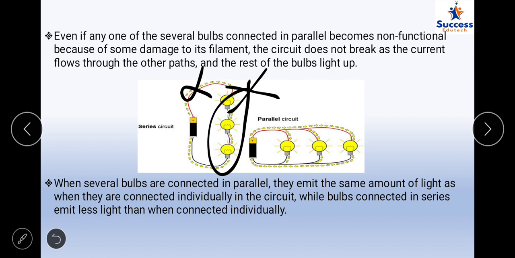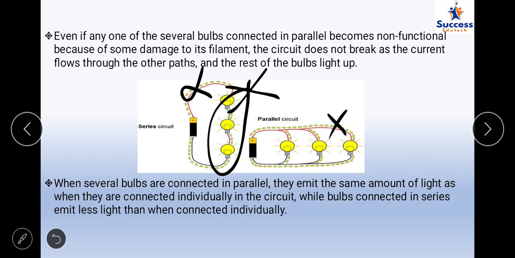Whereas in the parallel circuit, if there is some cut in the wire at this point, or some cut over here, this bulb will still glow, because the parallel combination allows the current to flow from some other path.